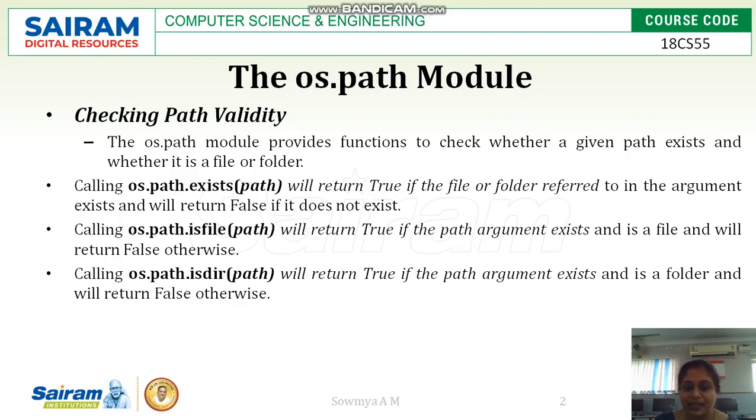It returns true or false. isfile checks for only file type data, and isdir checks for the directory or folder kind of data. So if you pass a path as an argument to isdir, it returns true if the folder exists, and it returns false if the folder does not exist.